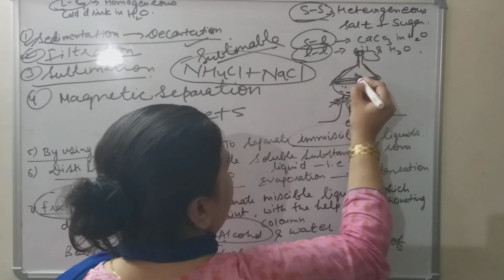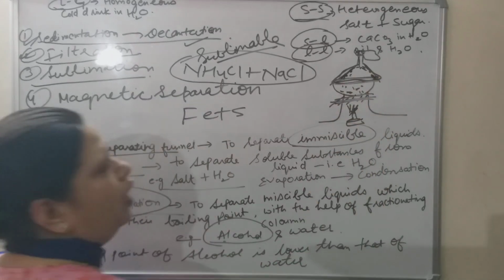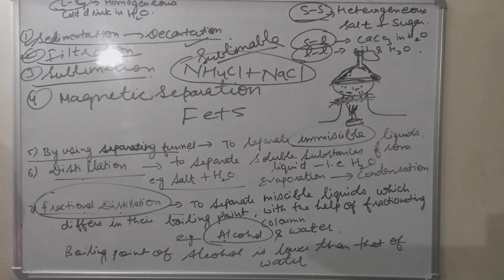And put the cotton plug. So you will obtain this ammonium chloride on the inner side of this funnel, and salt will be left behind. So this is sublimation process.